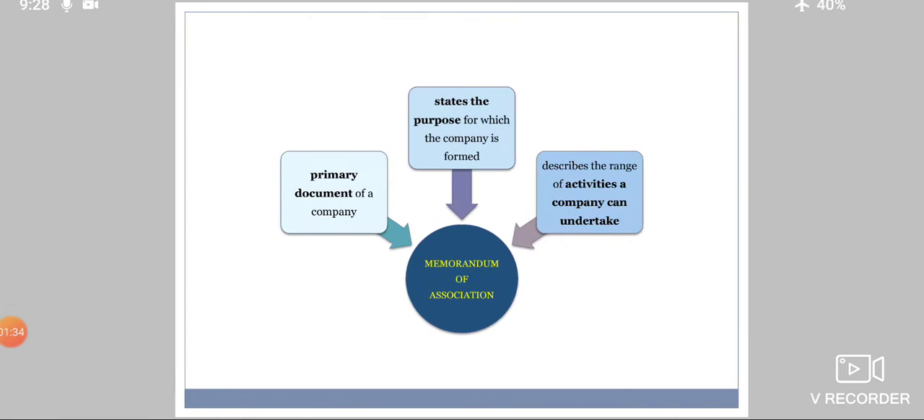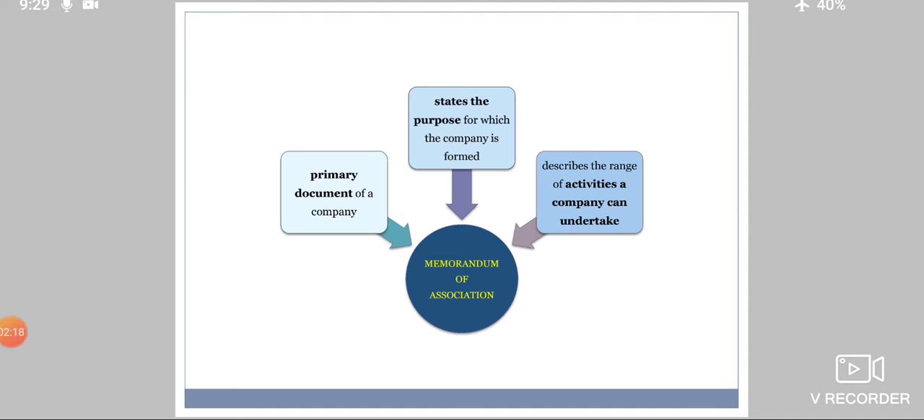Memorandum of Association. The most important thing you are supposed to know about it is, first of all, it's a primary document of a company. Second, it states the purpose for which the company is formed. What work the company is going to do, it states that. And then it describes the range of activities a company can undertake, what all activities will be included. These are certain highlighted points you are supposed to remember regarding Memorandum of Association.